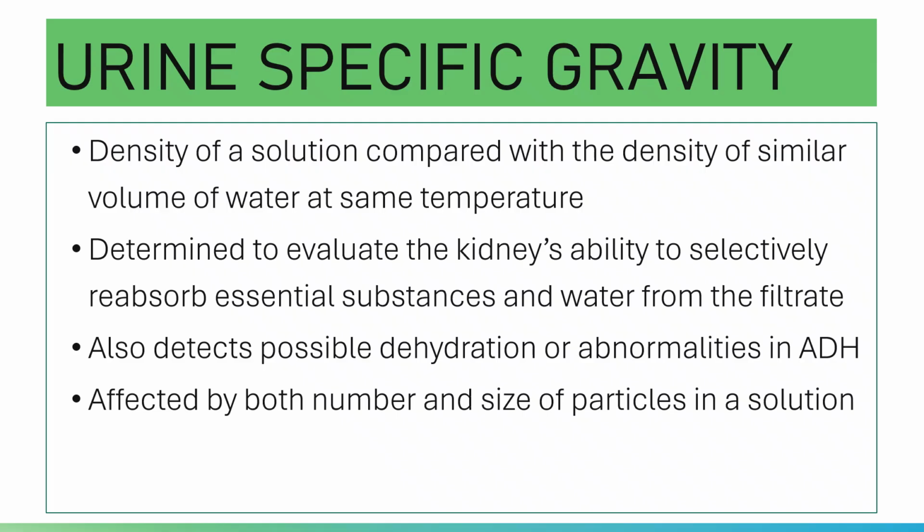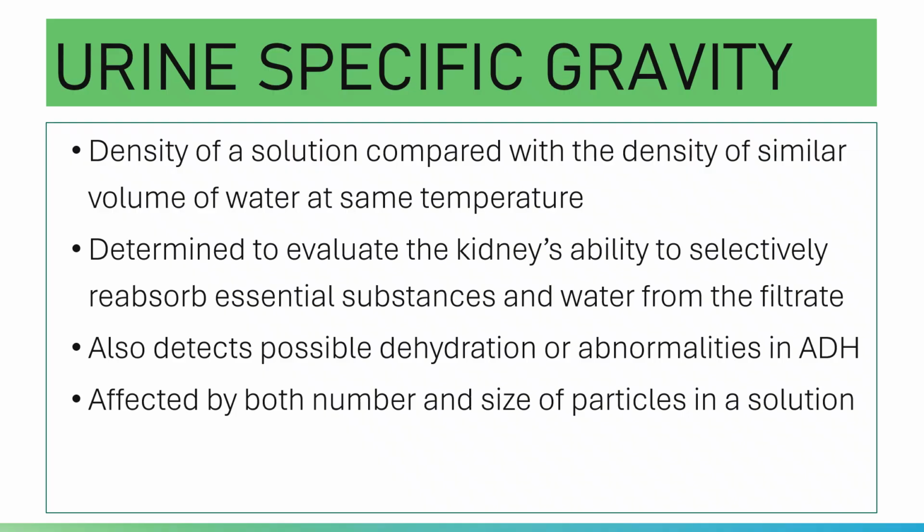And as we said earlier, it has the ability to evaluate the concentrating function of the kidneys. Your specific gravity is determined to evaluate the kidney's ability to selectively reabsorb essential substances and water from the filtrate. And it also detects possible dehydration or abnormalities in antidiuretic hormone.